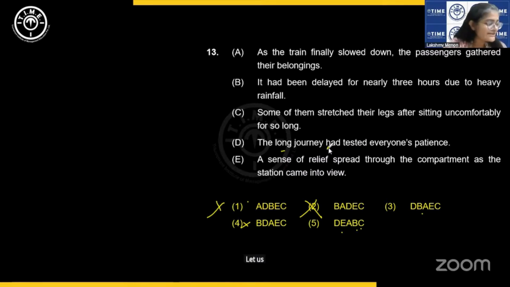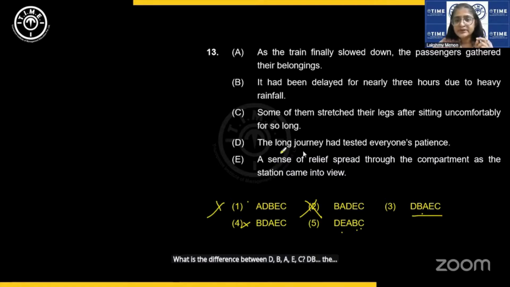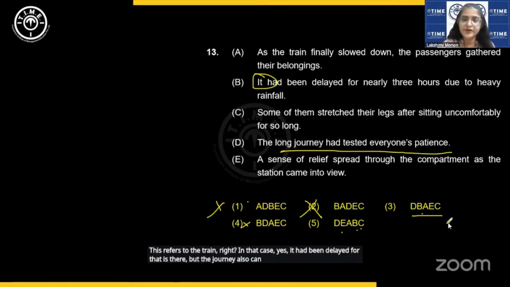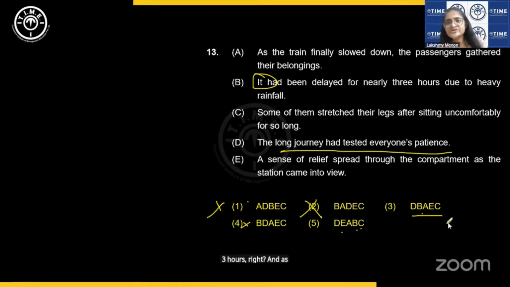Let us look at 5. You are saying you were wrong? No, Gunjan, you were not wrong. Okay. You are saying it is D, E, A, B, C? No. Why? Because what is the difference between D, B, A, E, C? D, B, the long journey had tested everyone's patience. You may feel that this refers to the train, right? In that case, yes, it had been delayed for that is there, but the journey also can get delayed for 3 hours, right? And as the train finally slowed down, the passengers gathered their belongings.